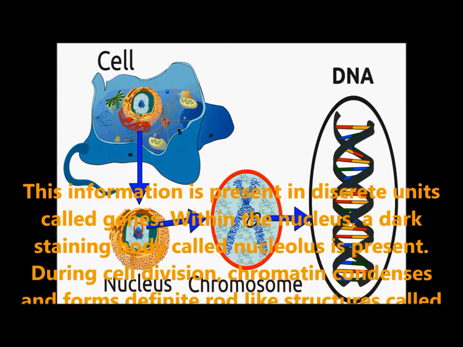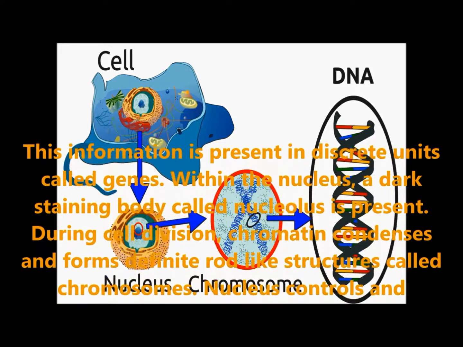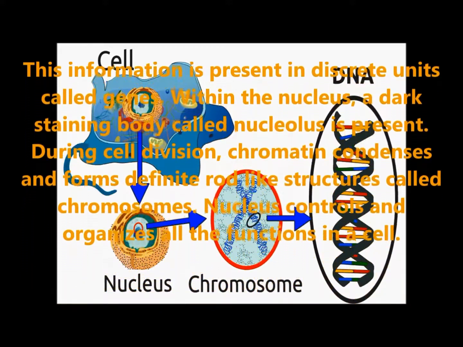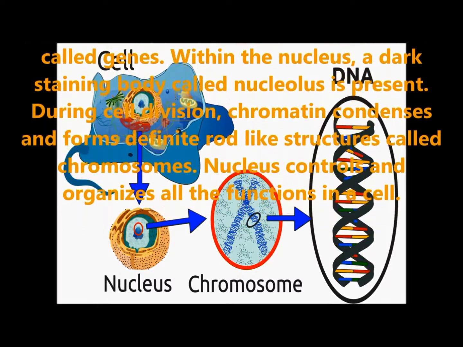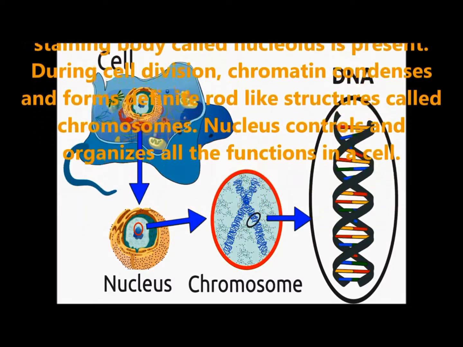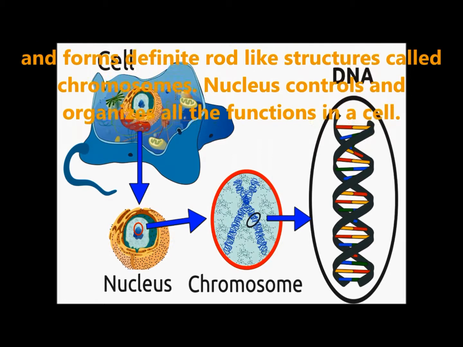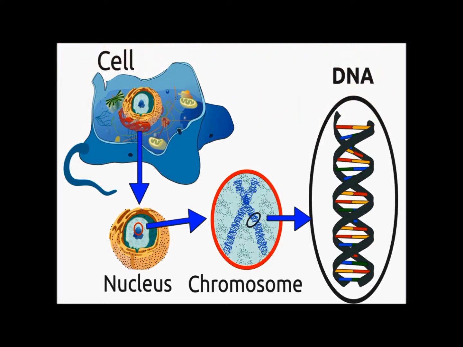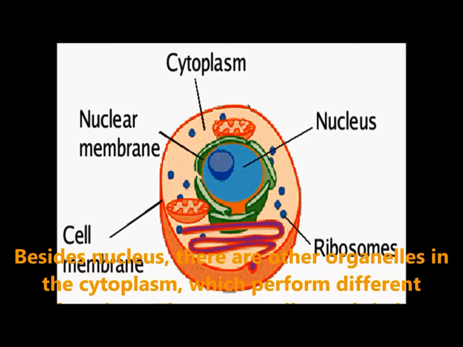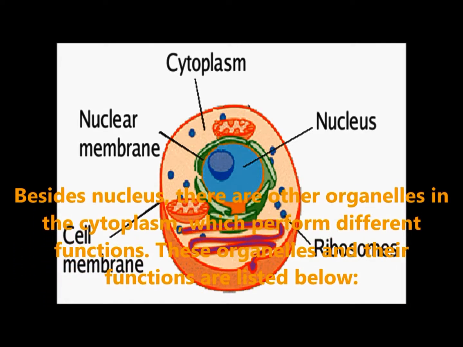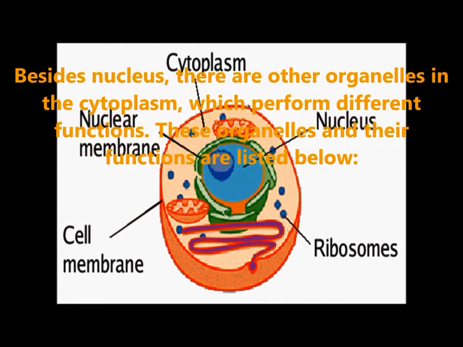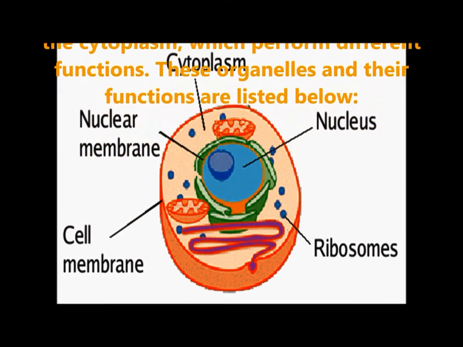Within the nucleus, a dark staining body called the nucleolus is present. During cell division, chromatin condenses and forms definite rod-like structures called chromosomes. The nucleus controls and organizes all the functions in a cell. Besides the nucleus, there are other organelles in the cytoplasm which perform different functions. These organelles and their functions are listed below. Let us see.